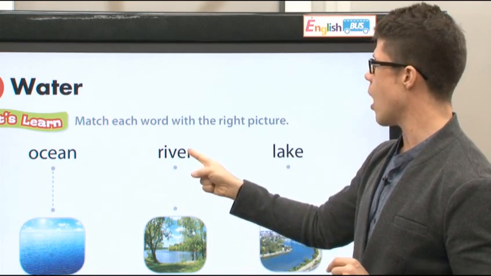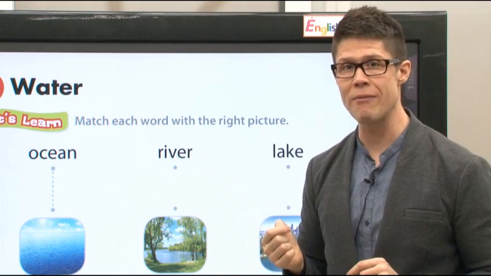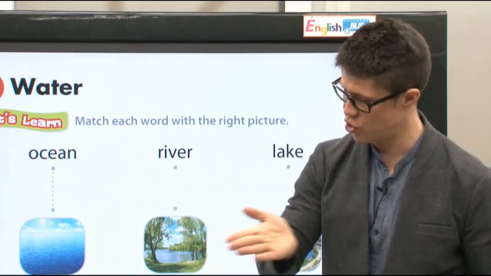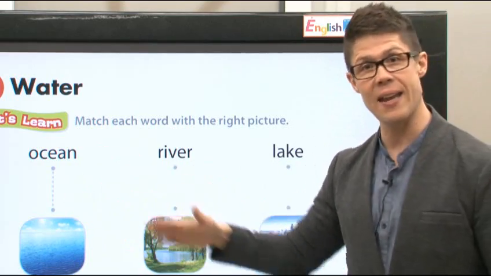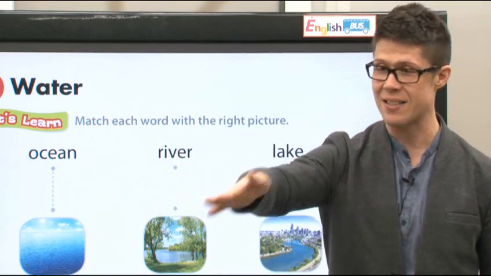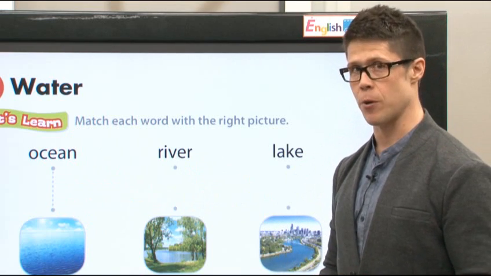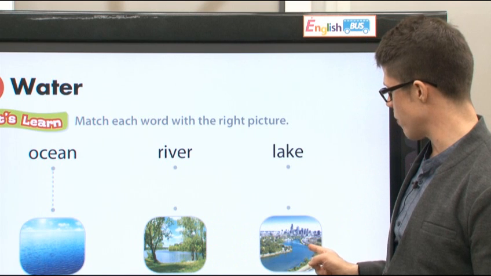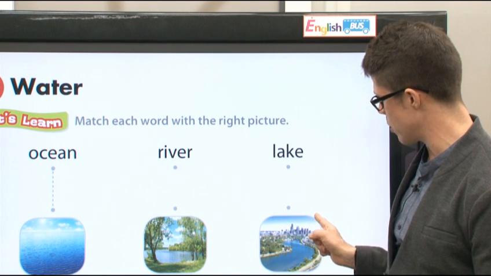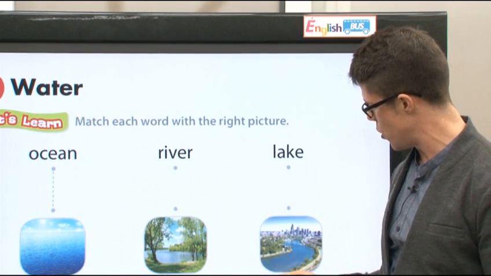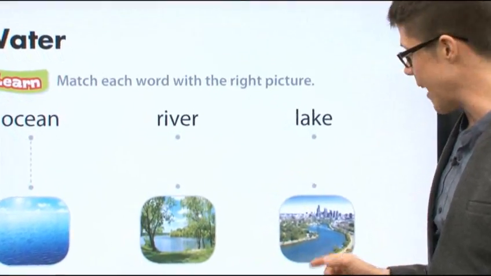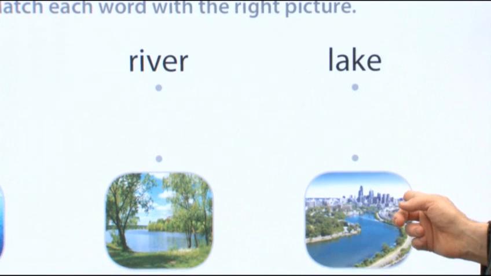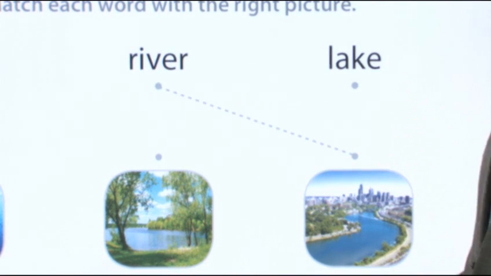All right. Next, we have a river. A river is fast water. A river looks like this. Okay. And it moves. The water is very fast. That is a river. Which of these is a river? This one right here. You see the city and the river goes like a letter S. And it moves very fast. This is a river. Boom.